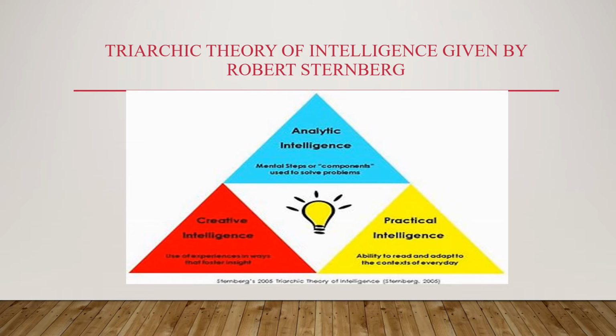So next is the triarchic theory of intelligence given by Robert Sternberg. The first type of intelligence is analytical intelligence. In analytical intelligence, you follow a set procedure to solve a problem. The first step is you try to understand what exactly the problem is. Second, you come up with various solutions or alternatives.